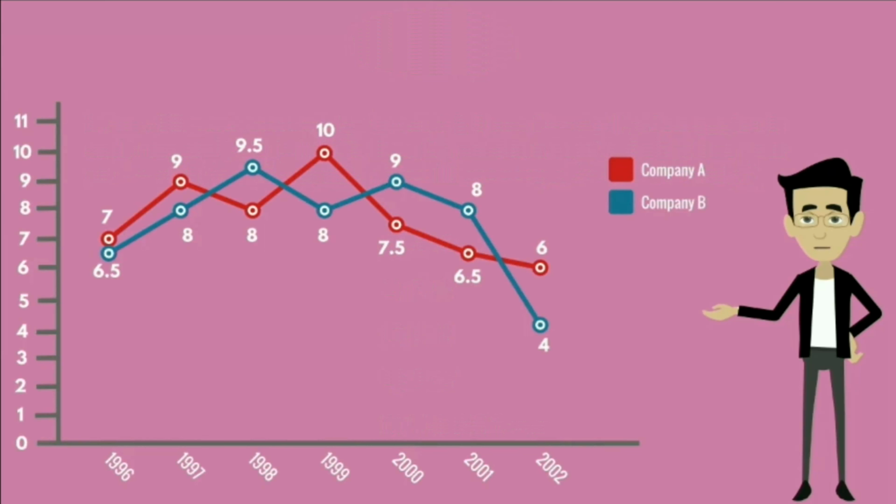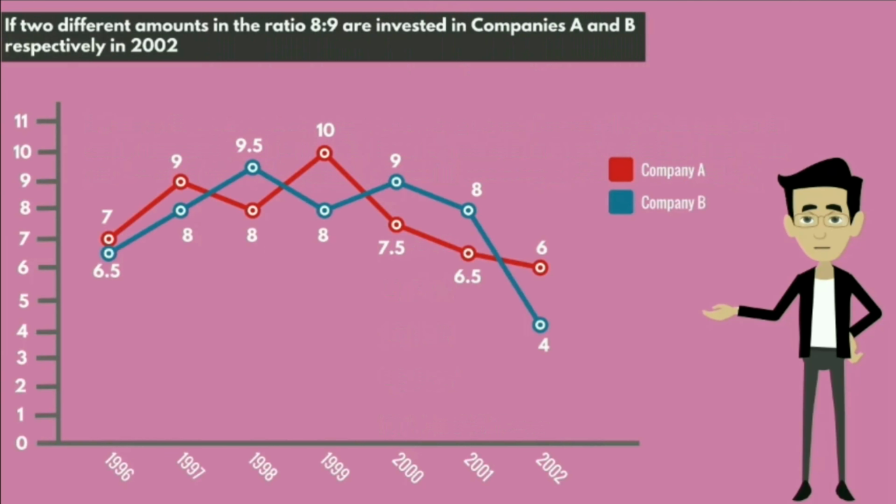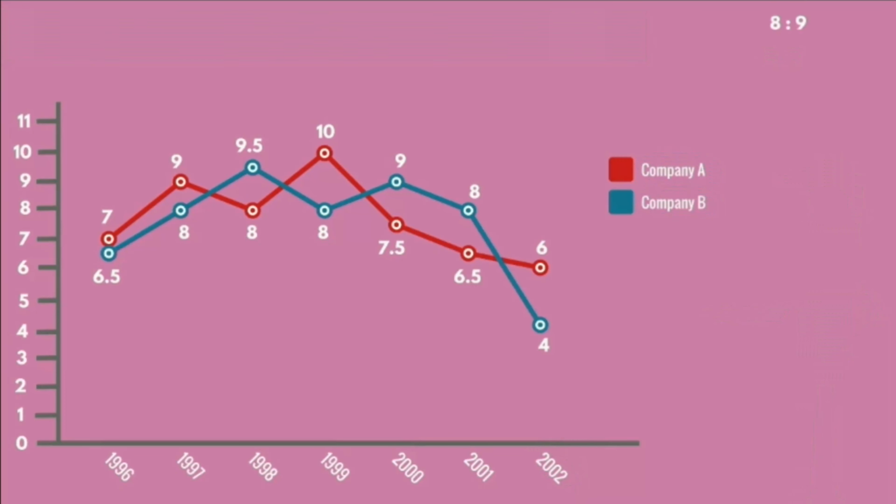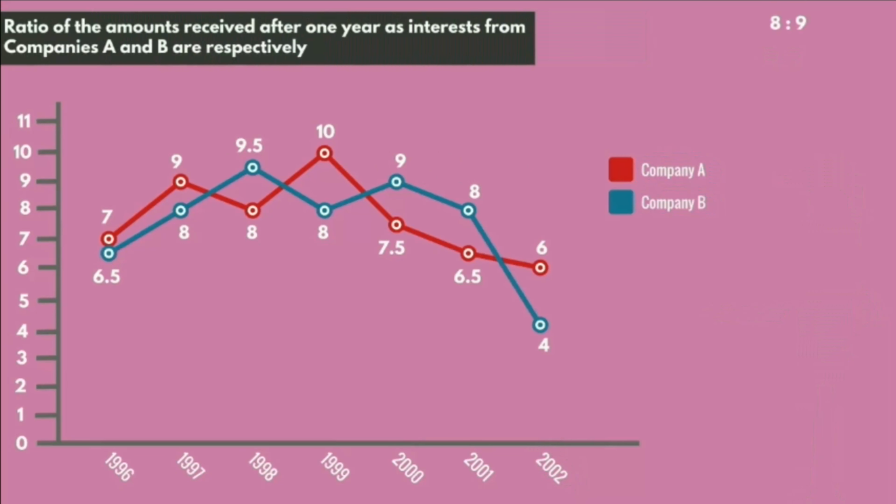Let's see the solution. Here in the question they given that two different amounts in the ratio 8:9 are invested in companies A and B respectively in 2002. Now in the question they are asking the ratio of the amounts received after 1 year as interest from companies A and B respectively. Let the amounts invested in 2002 in companies A and B be 8x rupees and 9x rupees respectively.